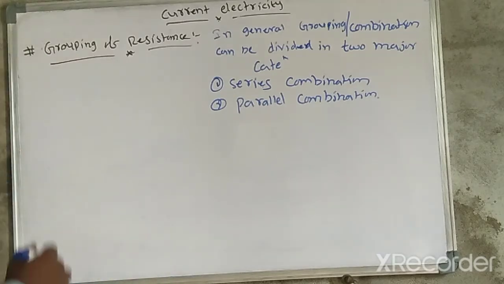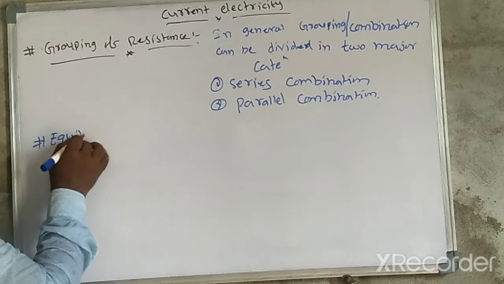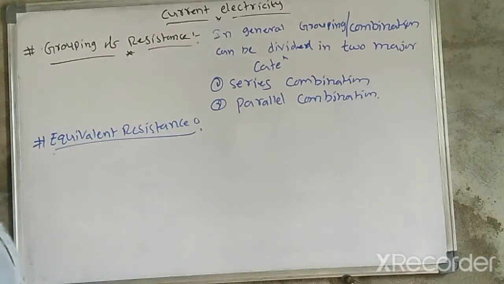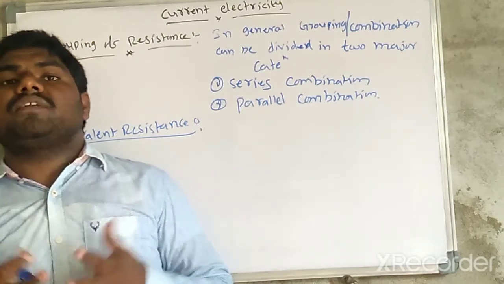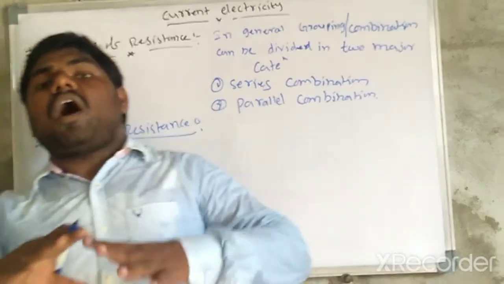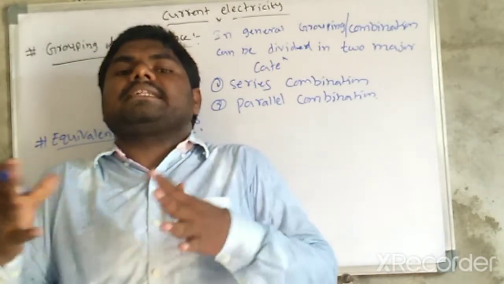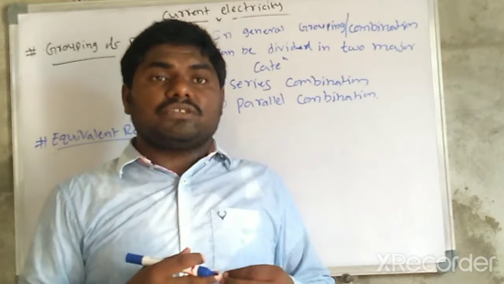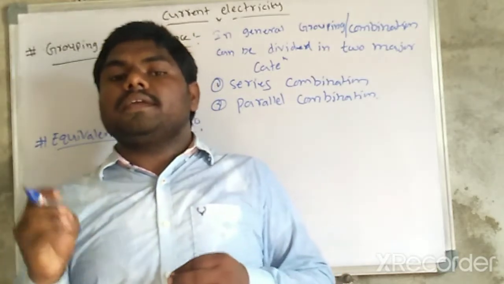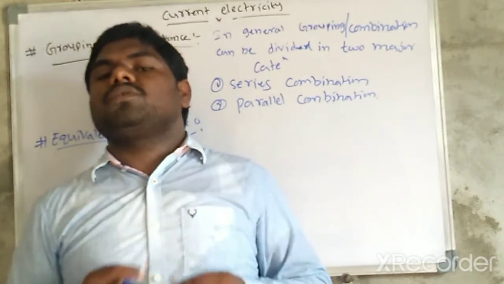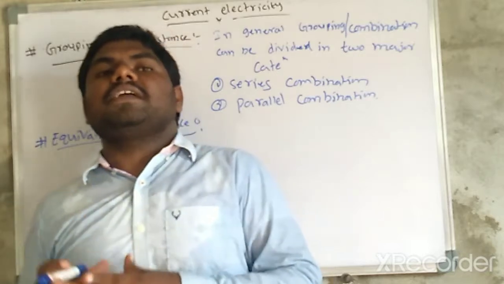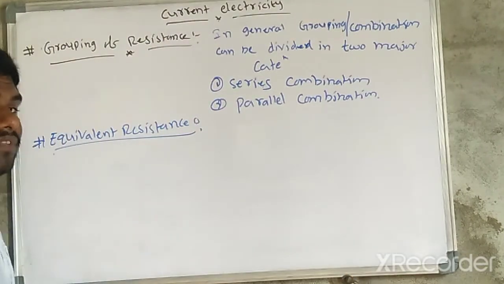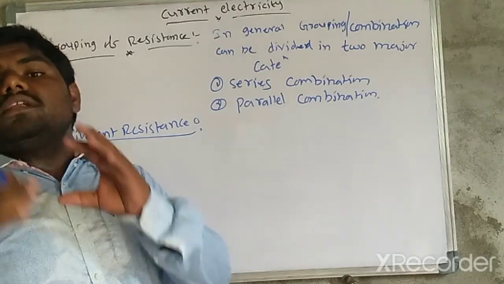Next one, equivalent resistance. Equivalent resistance is this: for a given group of resistances, if all resistances are replaced by a single resistance in which all the electrical properties regarding the group remain the same, then this single resistance can be written as the equivalent resistance of that group of resistances.